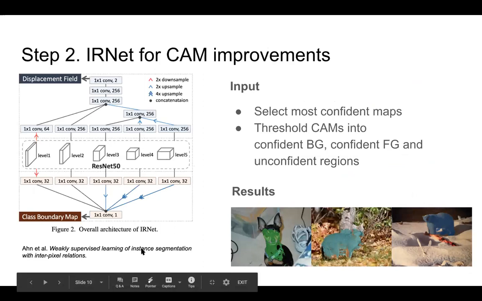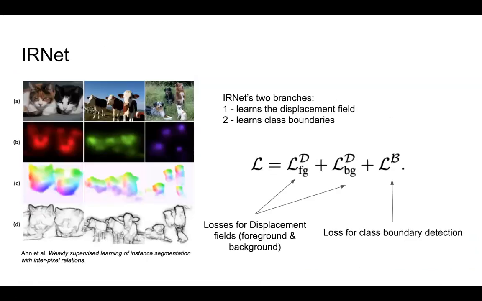So the inter-pixel relation network, also called IRNet, estimates two types of information. First, a displacement vector field, and second, a class boundary map. It has two branches for this, which are learned separately. The loss for IRNet includes the losses from both branches. So what is the difference between them, and why do we need to use both, or do we need to use both at all? The first branch predicts a displacement vector field.